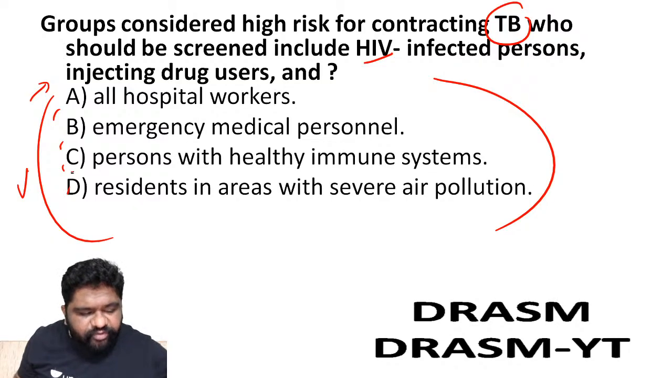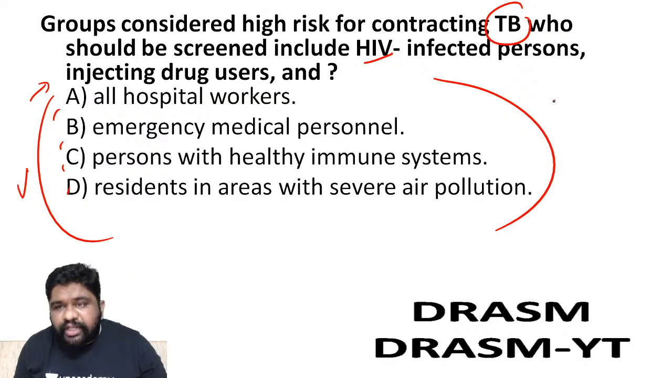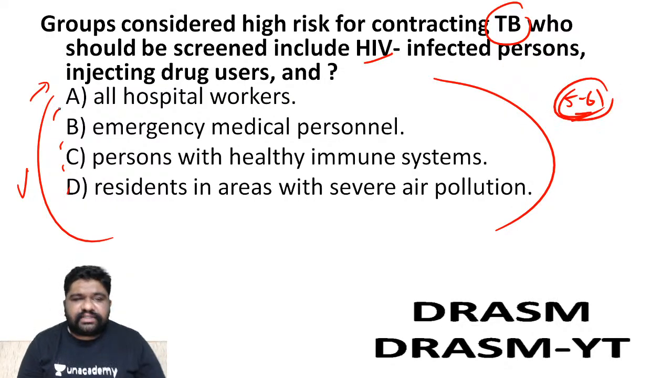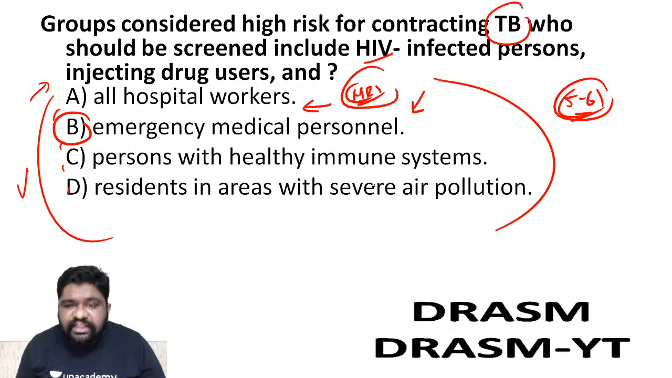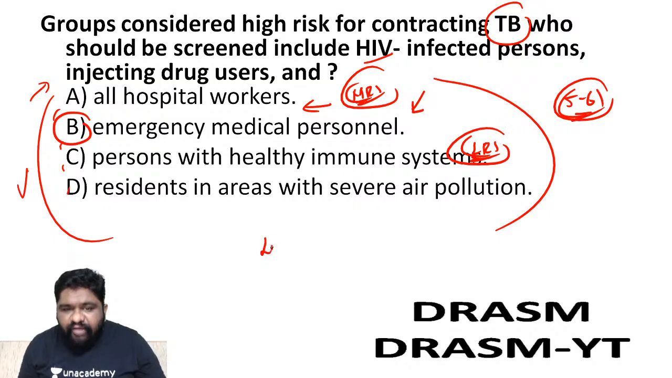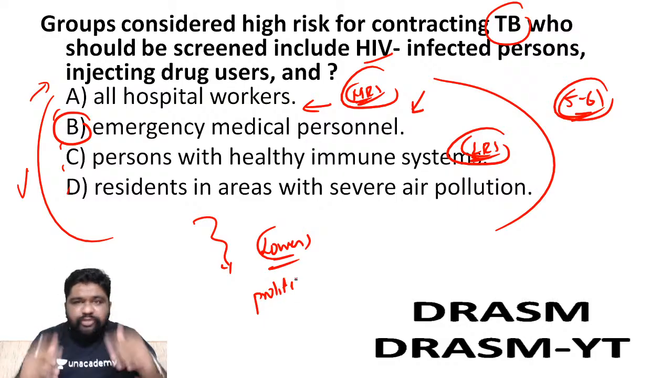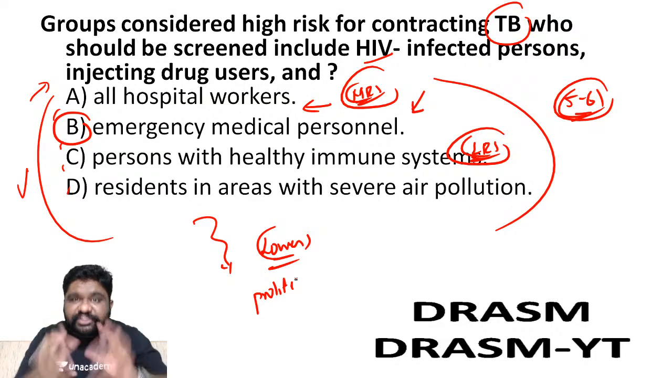So there are quite a few people. Out of 20 people who have answered, 5 to 6 people have given the right answer. The right answer is emergency medical personnel. Remember, all hospital workers are not high risk patients. They are moderate risk patients. Persons with healthy immune systems are low risk patients. Why? Because when you have a lower immune system, the organism can proliferate very well. Please understand, the immune system consideration is not based on the severity of the disease.